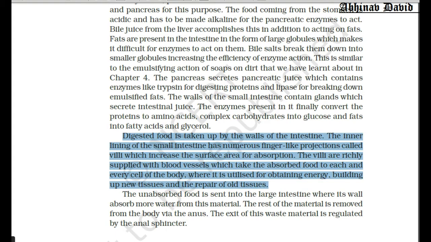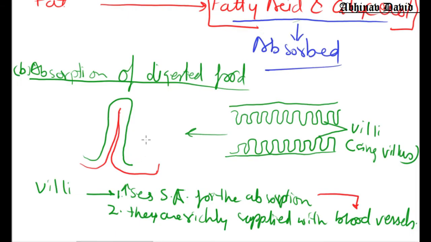So this is how the food is absorbed by the small intestine. This is one villus, richly supplied with blood vessels, so that the food can be easily passed.